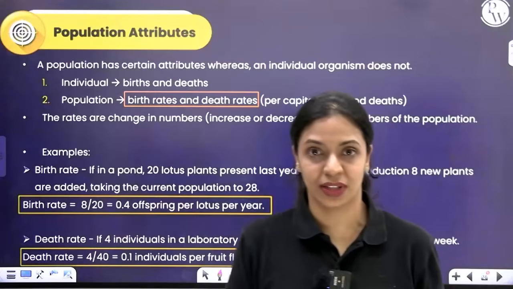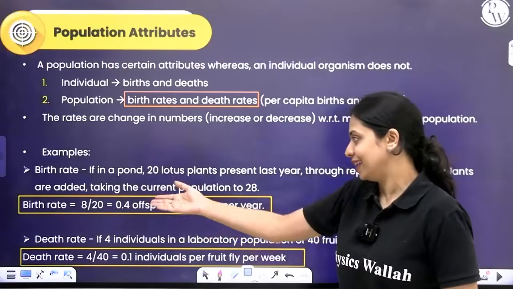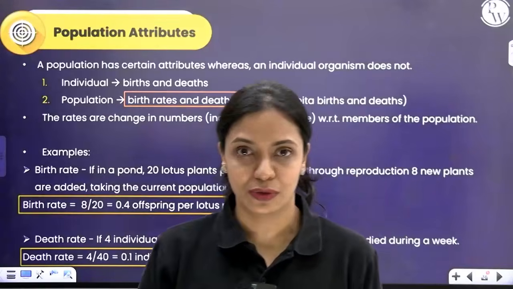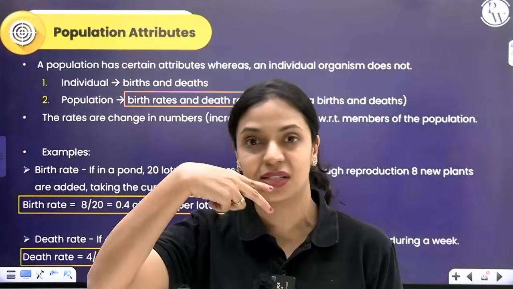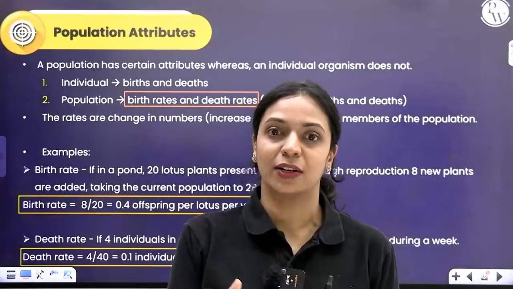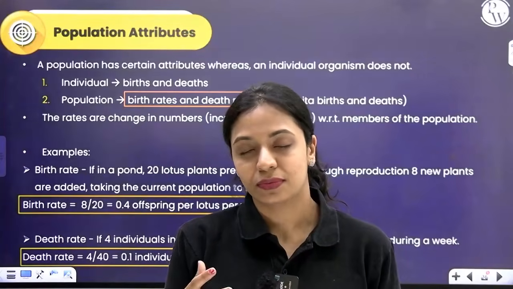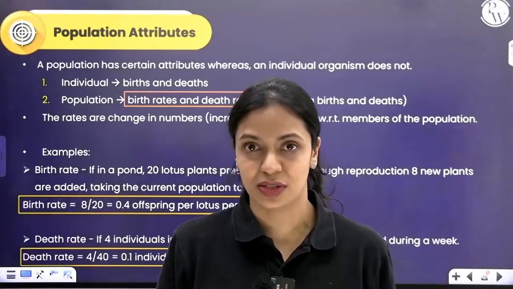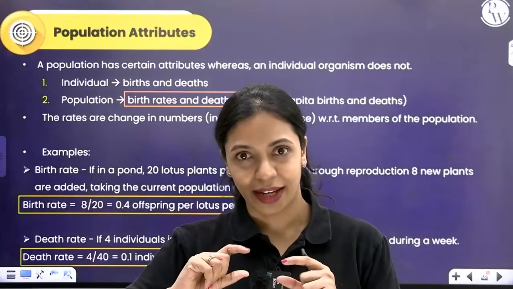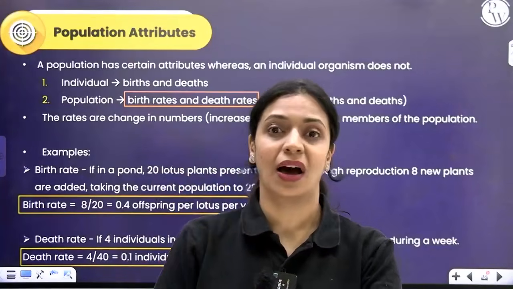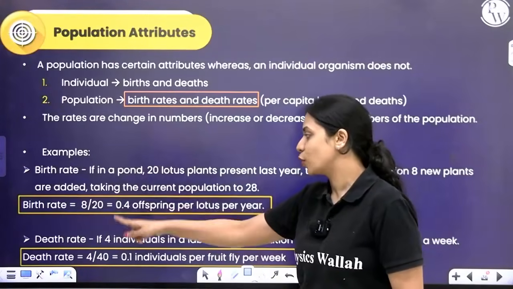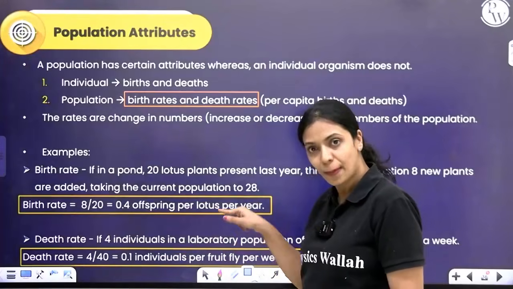You will not get a whole number in birth rate. See, over here, 8 divided by 20 will give you 0.4 offspring. Can 0.4 of an individual form? What is 0.4 offspring? 1 offspring, 2 offsprings, 3 makes sense. Here we are not saying that a portion of an individual is formed. That's not what we mean. What we mean to say is there is 0.4 organisms contribution per plant over that period of time. So even while you write it, you're going to write it as 0.4 offspring per lotus per year.